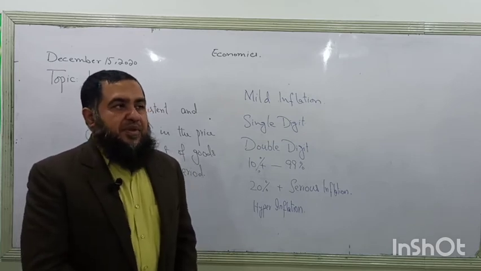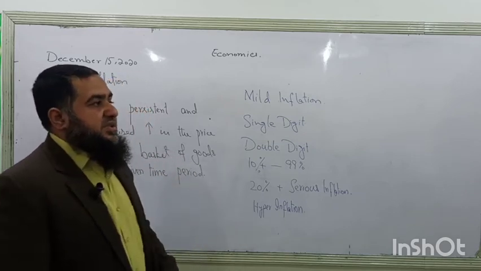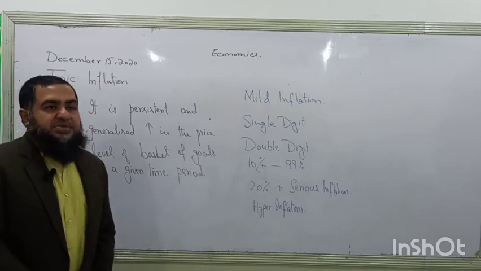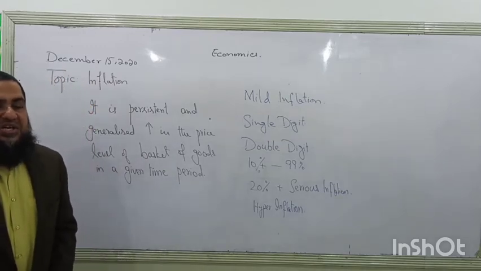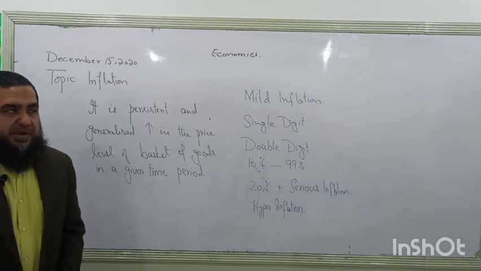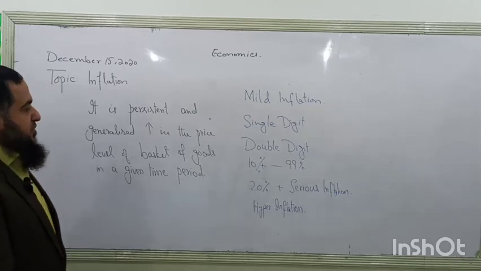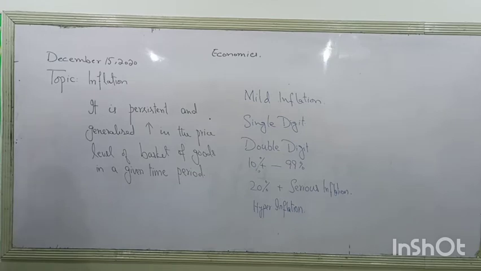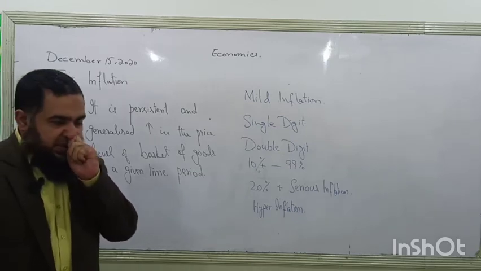Sometimes we say when prices are growing by more than 100%, or three-digit inflation, it is also called hyperinflation.